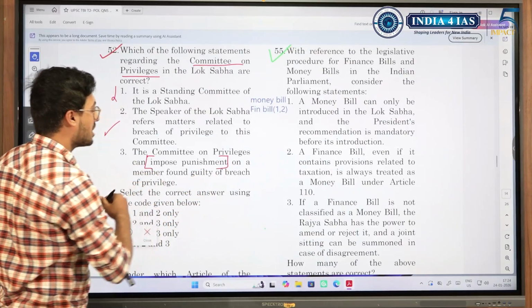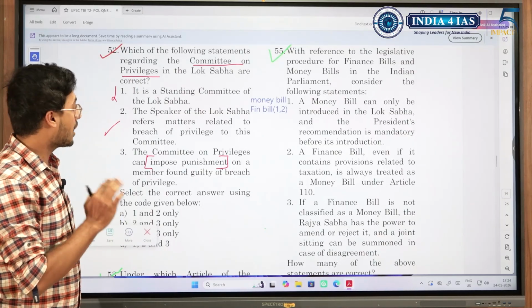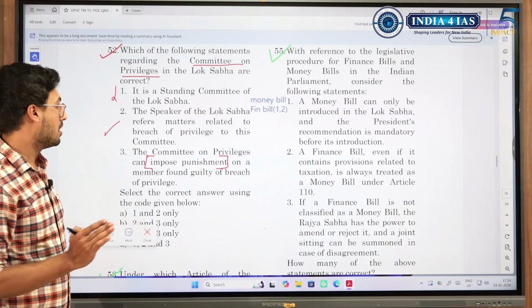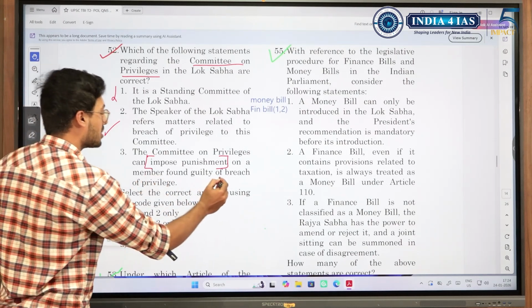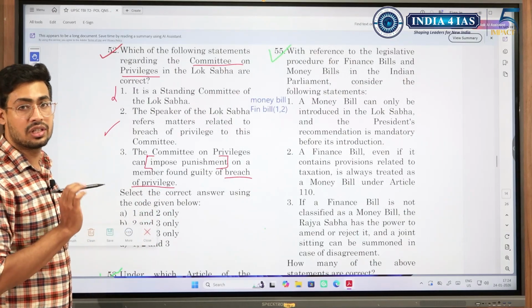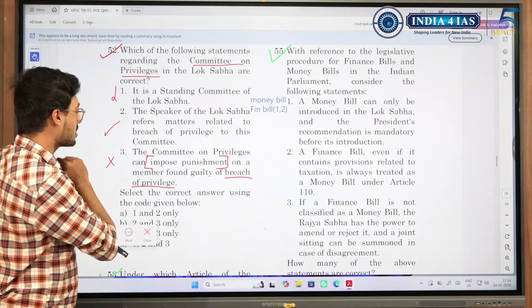Now, if you have studied, you would know that most of the committees of Parliament, in fact all the committees of Parliament, they are advisory. What they tell is not mandatory. So you would have known this, that if there was a breach of privilege, it would have advised the presiding officer to take action over the member. So if you studied that way, you would know this was a wrong option.